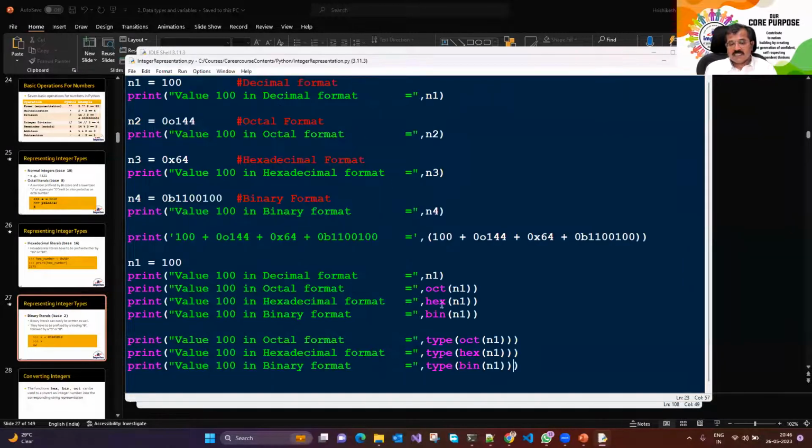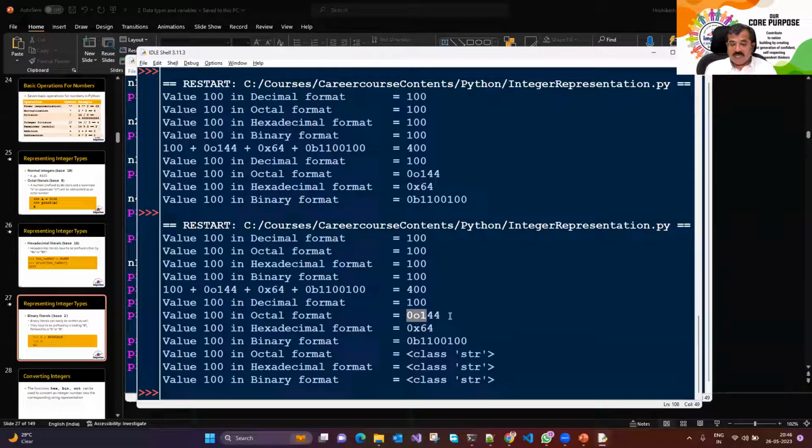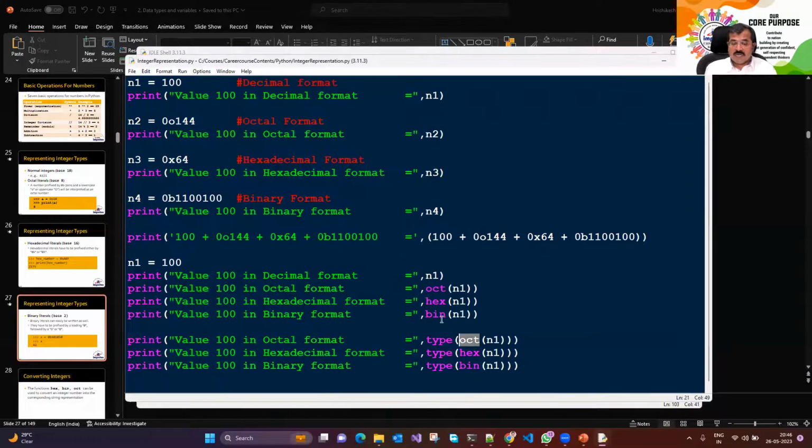That means these three functions return a value which is of type string. So the octal function gives you a string. So when you only want to display a number, use this function. But if you want to do arithmetic operations on it, then don't use OCT. Rather, use it as normal values, like here where we did the add. Just use it. Or you may have assigned it to a variable. That's perfectly all right. You could still add n1, n2, n3, n4. It will still end up giving you the same result.